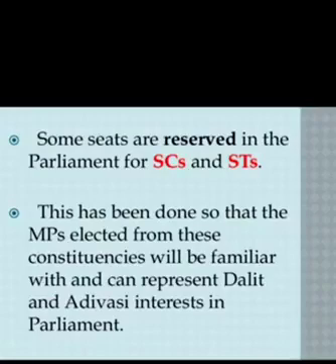See, as per the order issued by the Delimitation Commission in 2008, 412 were the general category seats. Among those, 84 seats are reserved for Scheduled Castes and 47 seats for Scheduled Tribes, whereas earlier it was 79 and 41 respectively. So looking at those numbers, we can say the number of seats in Parliament was increased for Scheduled Castes and Scheduled Tribes.